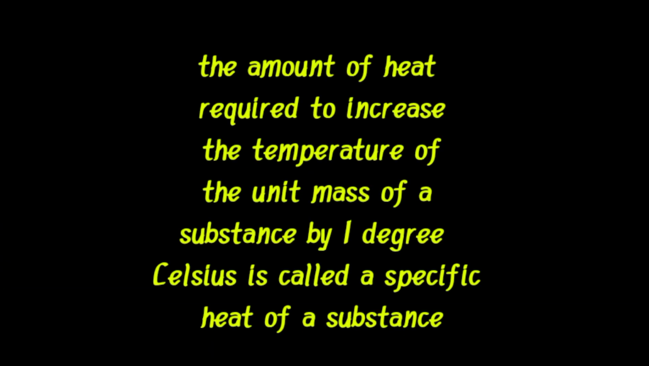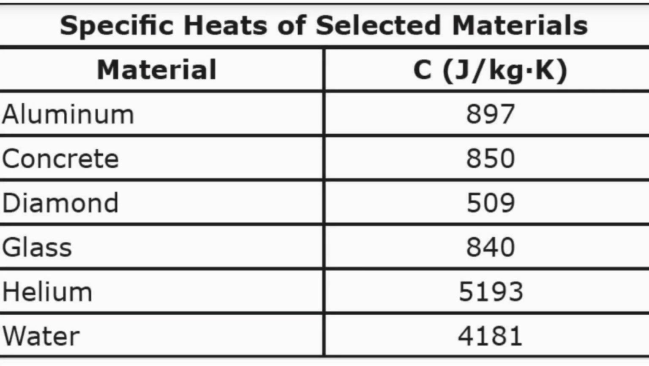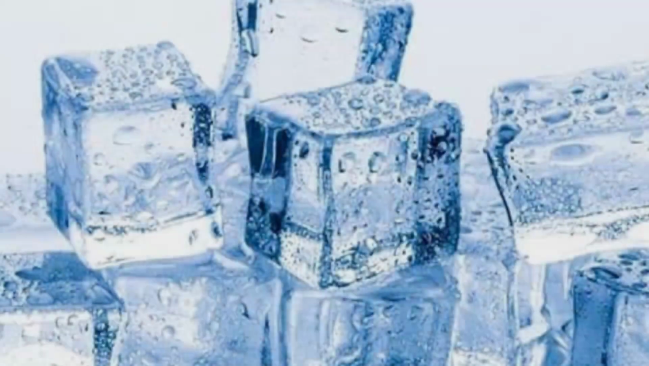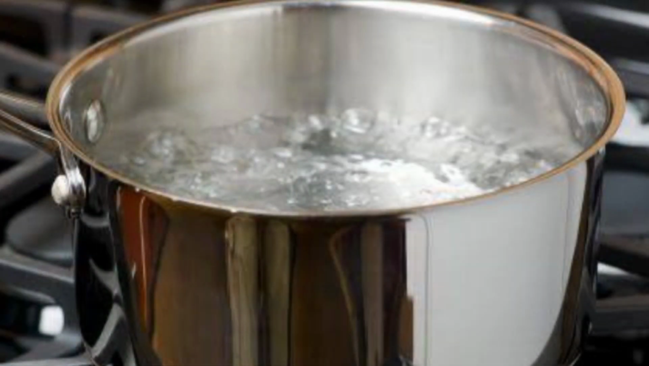Specific heat. The amount of heat required to increase the temperature of a unit mass of a substance by 1 degree Celsius is called the specific heat of the substance. The specific heat of water is high. It is 4.2 joules per gram per degree Celsius. High specific heat means water needs more heat to become hot. Also, it needs more time to lose heat, that is, to become cold. In other words, water neither heats up nor cools down quickly.